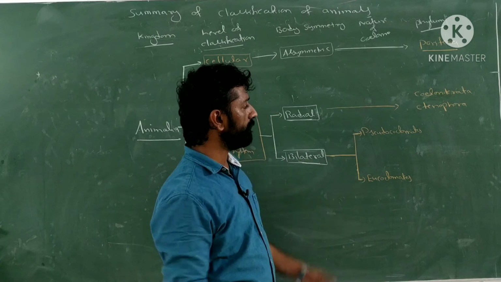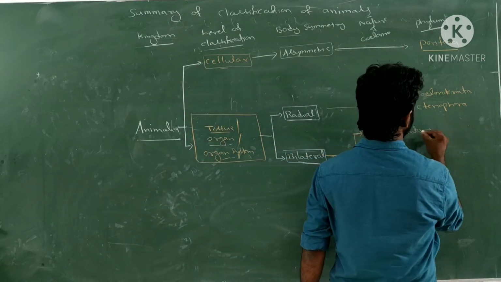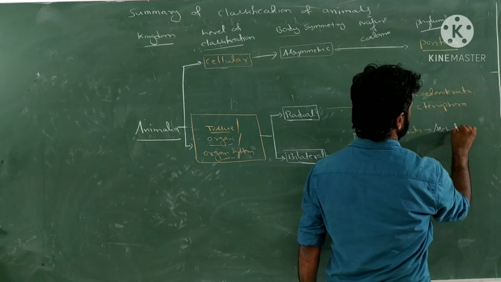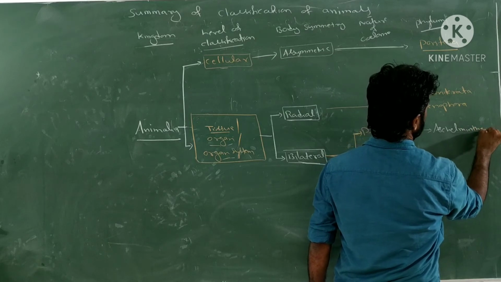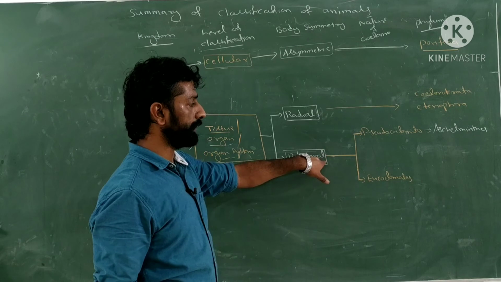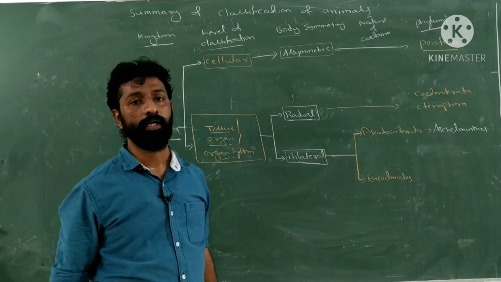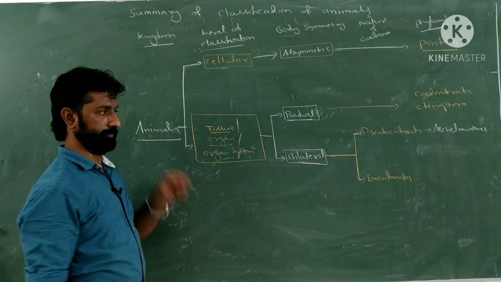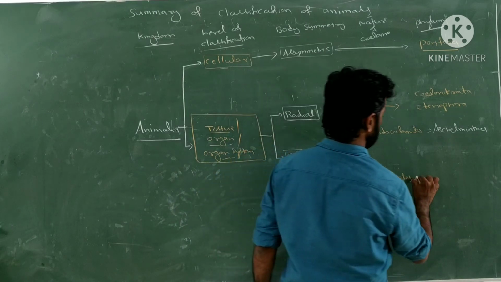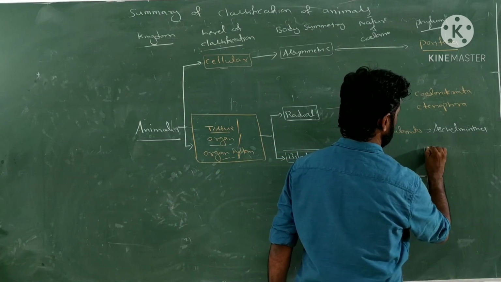What is the example of phylum for the pseudocoelomate organisms? Pseudocoelomates come under which phylum? It is called Aschelminthes. So Aschelminthes belongs to pseudocoelomate, bilaterally symmetric, tissue or organ system level of organization possessing animals. Similarly, eucoelomates. Here, what are the examples of eucoelomates?